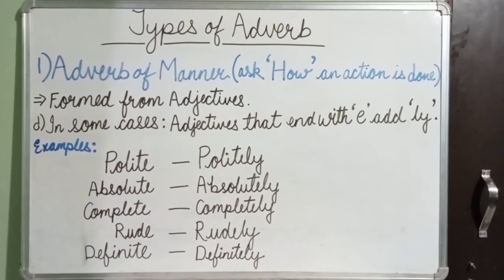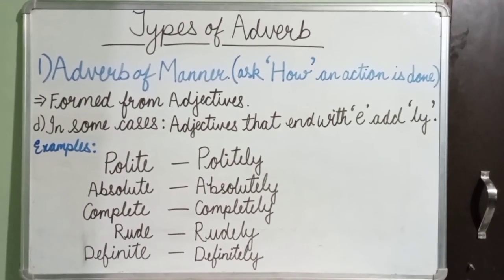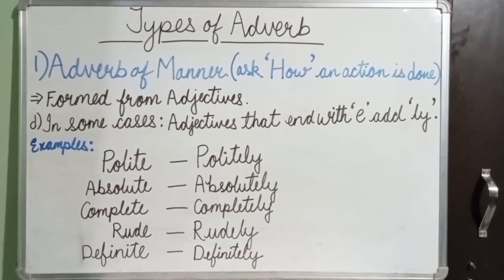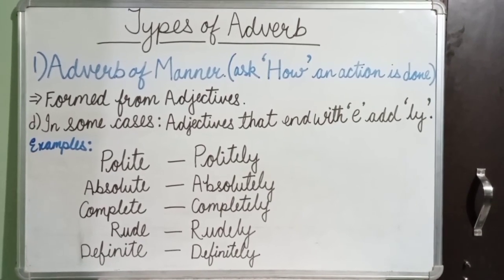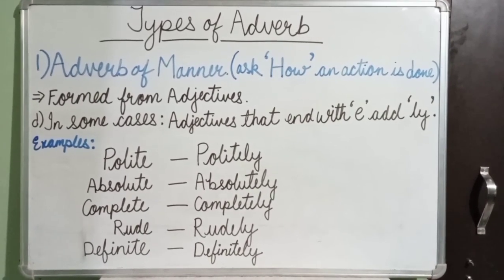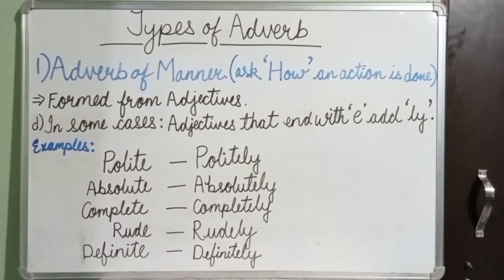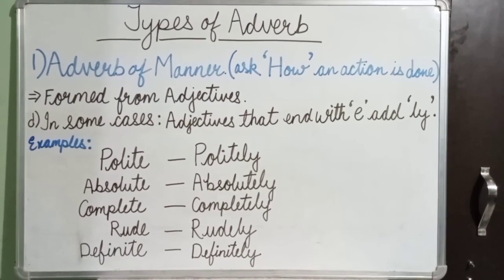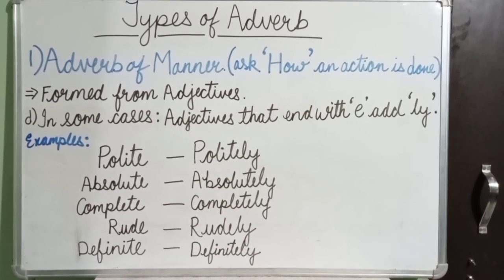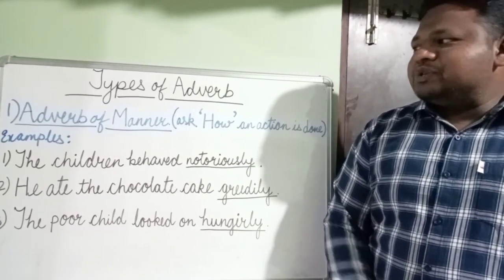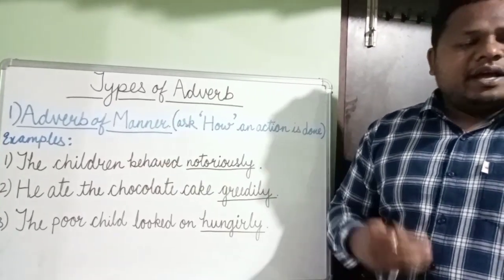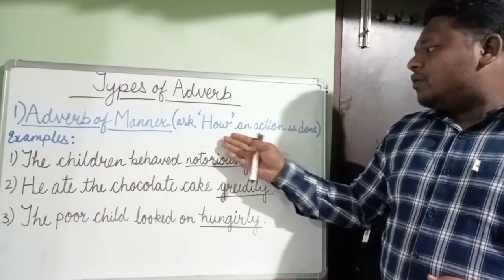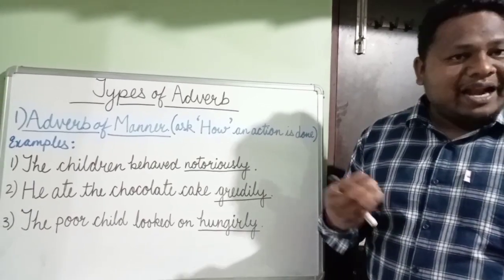In some cases where adjectives end with e, we simply have to add ly at the end without any replacement. For example, polite becomes politely, absolute becomes absolutely, complete becomes completely, rude becomes rudely, definite becomes definitely. Now, let us get back to adverb of manner. Here, the word which gives answer to our question how an action is done are adverbs.